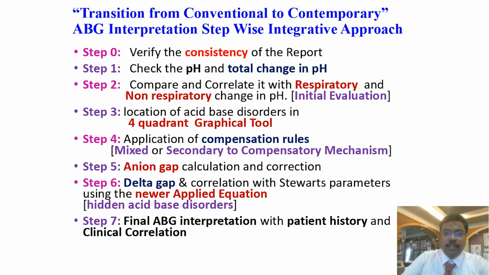And then you have to apply the compensation rules. We have to check whether values are expected or unexpected. If expected, then it is due to compensation. If unexpected, then it denotes the presence of an additional second acid-base disorder. Then you have to calculate the anion gap for metabolic acidosis, and correct it for changes in albumin concentration. And if the anion gap is very high, you have to calculate the delta gap, and then correlate with Stewart's acid-base parameters to identify the hidden metabolic acid-base disturbances. So finally, the ABG interpretation is done by correlating with patient history and clinical conditions.